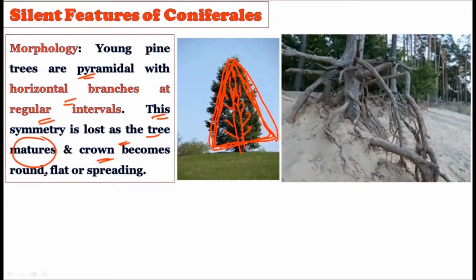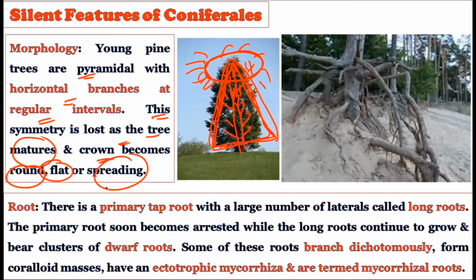Then the crown becomes round or flat and spreading. This particular crown will become rounded like this. It may be spreading laterally, and due to this the pyramidal shape is lost. Young trees look very pyramidal and beautiful, but as they get older they get distorted. This pyramidal symmetry is not there throughout life, but is only present at the young stage. So when you talk about the general morphology of Pinus, there is a pyramidal shape when the plant is young, and when it becomes older, the pyramidal shape tends to distort itself.